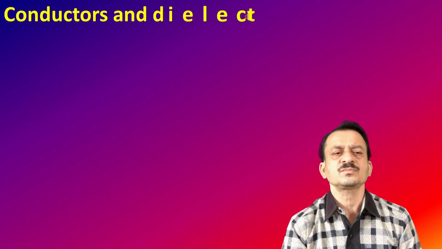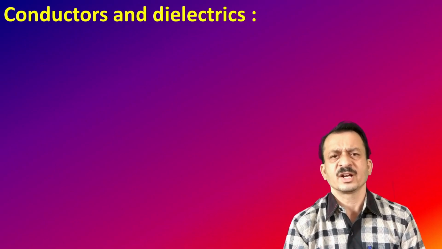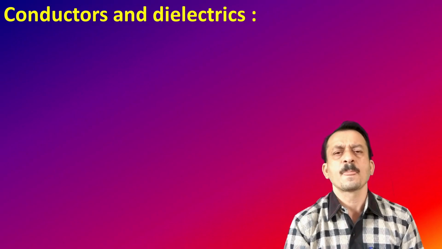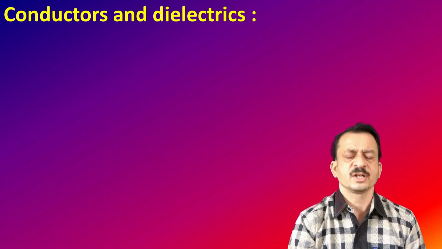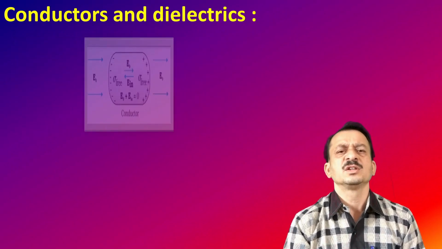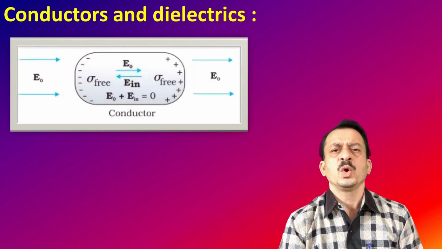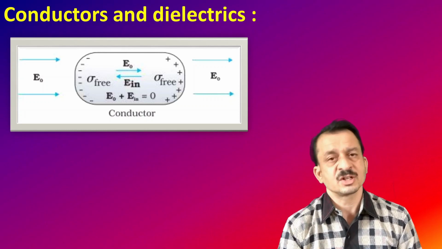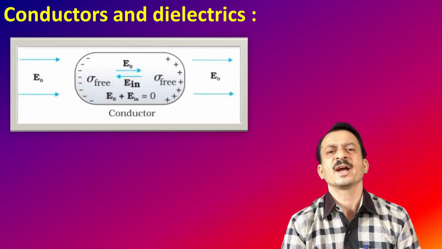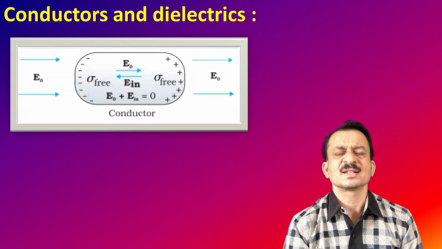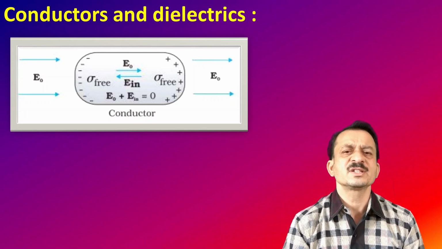Next we will study dielectrics. We are going to make some comparison between conductors and dielectrics. In the case of a conductor, as we have studied here, the outermost electrons contribute to the electricity. Now look at the diagram. We have a conductor. Whenever it is subjected to an external field, as shown in the diagram, negative charges move to one side and positive charges move to the other side. Here charges means the free electrons.